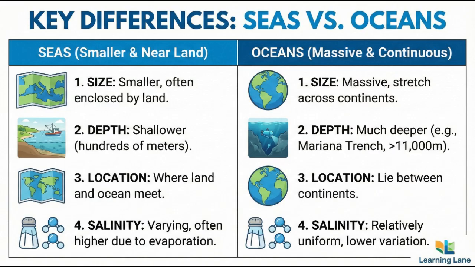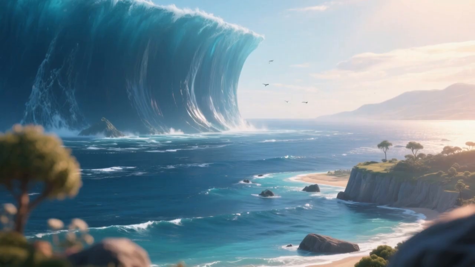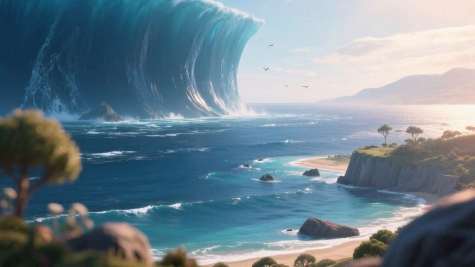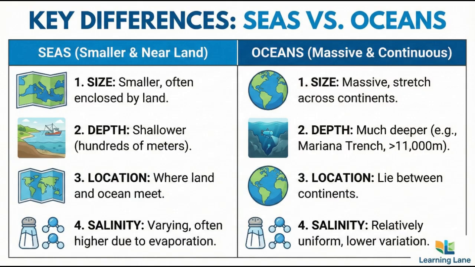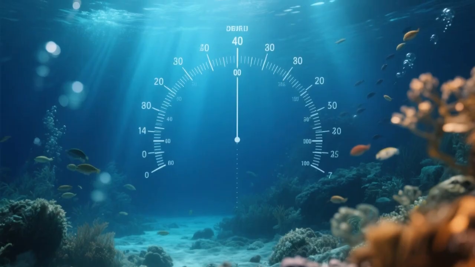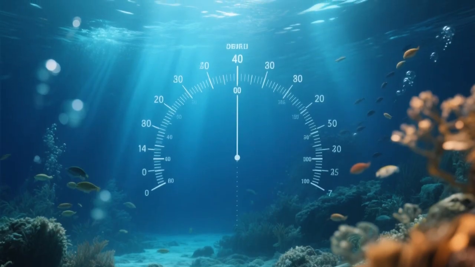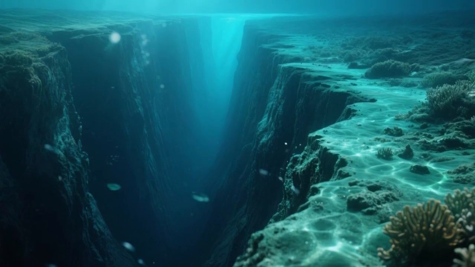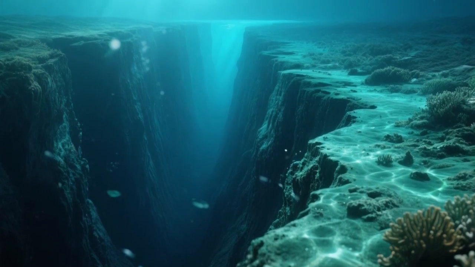The first difference is size. Oceans are massive and continuous bodies of water that stretch across continents, while seas are much smaller and often enclosed by land. The second difference is depth. Oceans are much deeper than seas. For example, the deepest point on Earth, the Mariana Trench, is located in the Pacific Ocean and is over 11,000 meters deep, while most seas are only a few hundred meters deep.